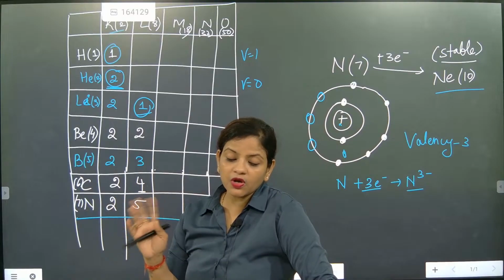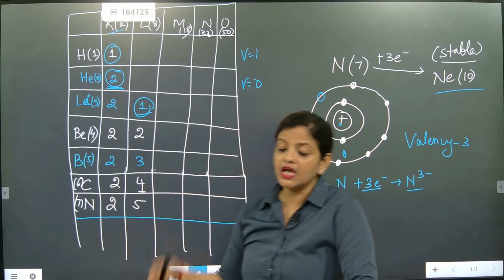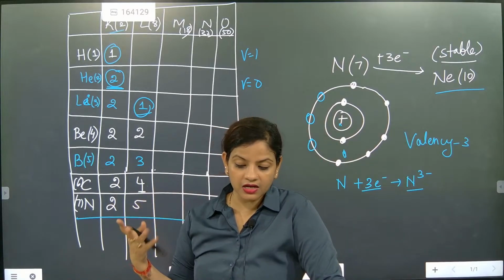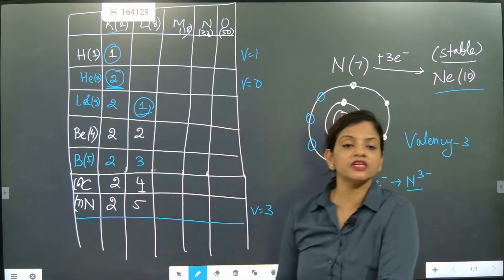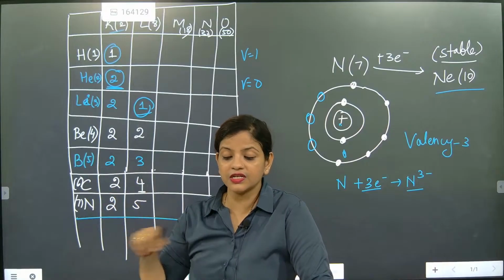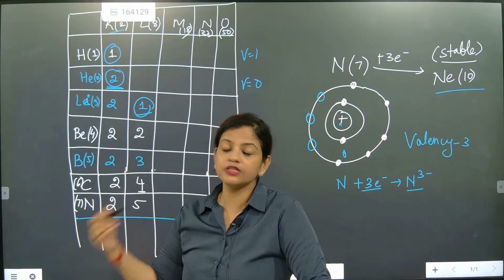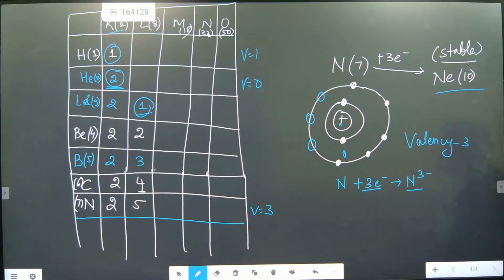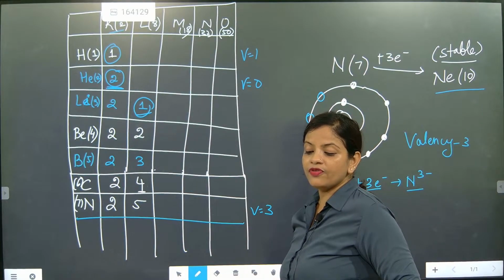But this 3 is because of taking 3 and stabilizing. That's why the valency definition is the combining capacity of an atom of the element. Understood? So it's the combining capacity of the atom. So outermost orbit, how many electrons are there? It will keep on adjusting because they want to gain the nearest noble gas configuration. So since they want to attain the nearest noble gas configuration, they can either be giving or taking. I hope everybody might have understood.